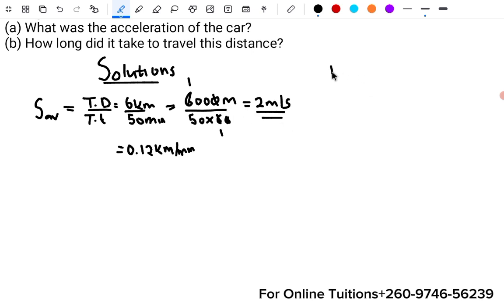I used this conversion: 1 kilometer is equal to 1,000 meters. And for minutes, 1 minute is equal to 60 seconds. So this is the converting system that I was using here.